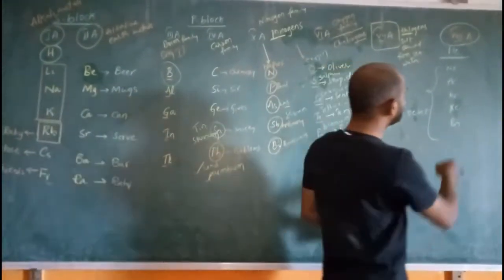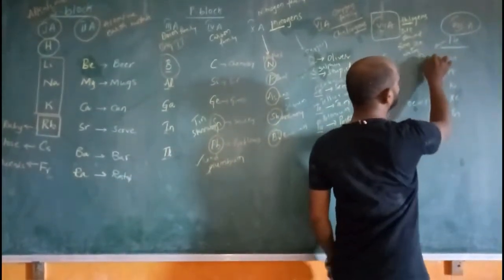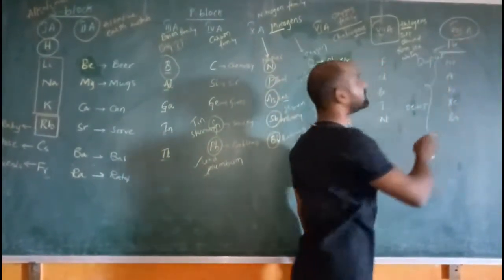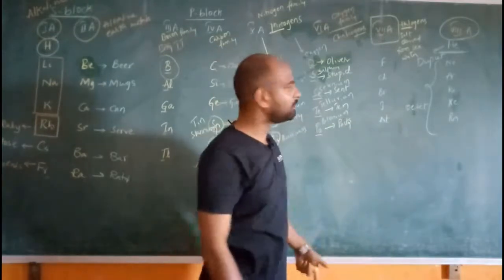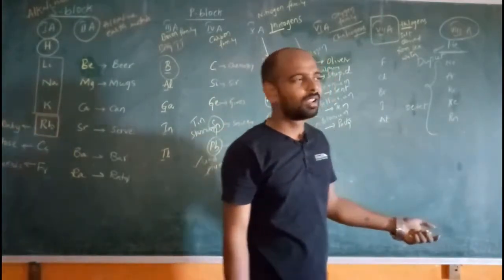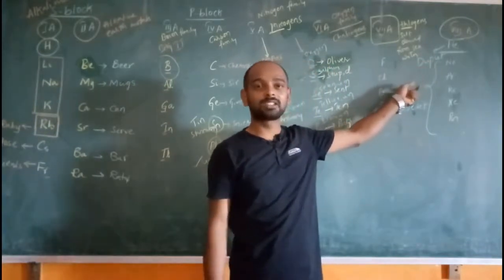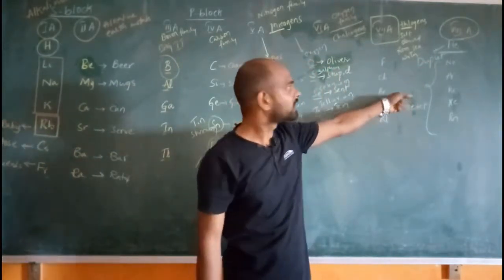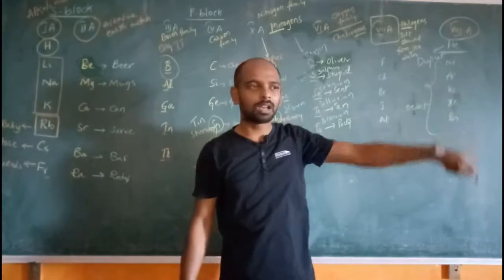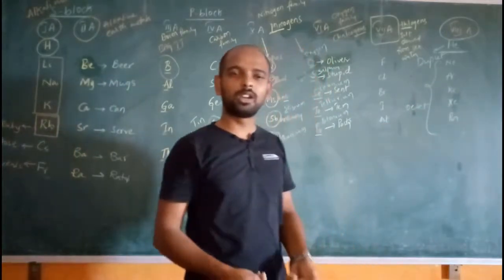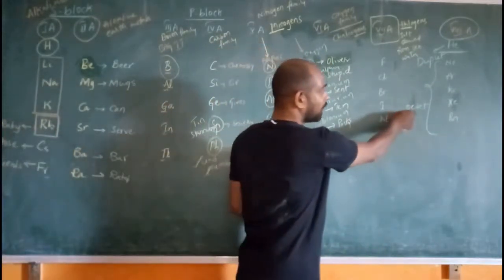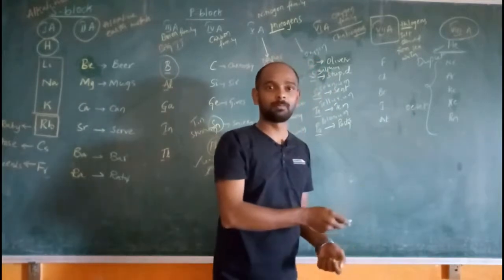And coming to helium, helium has duplet configuration. This word is pretty much unfamiliar, because it has only 2 electrons, and that particular configuration is called duplet configuration. It was written in very few books. According to our board syllabus, there is no word called duplet, but octet is very much famous.